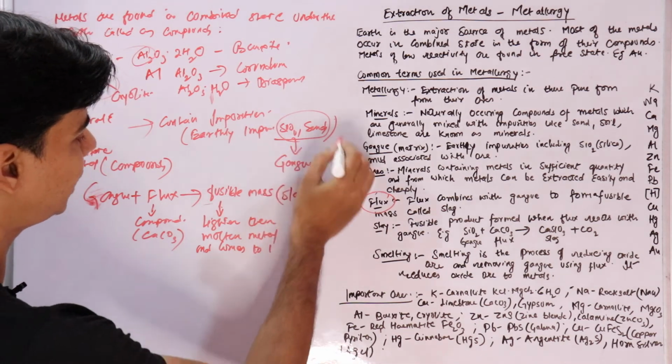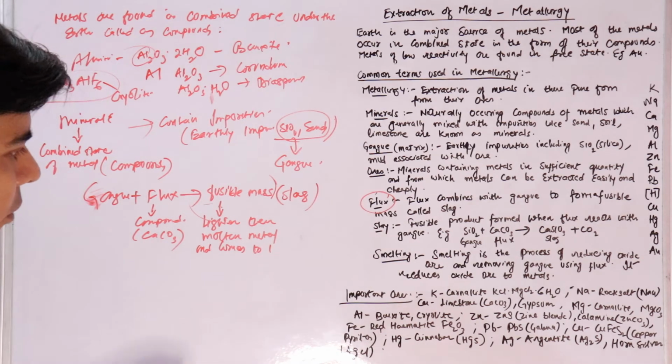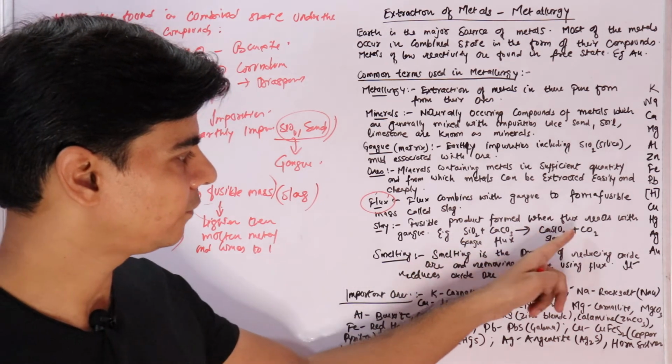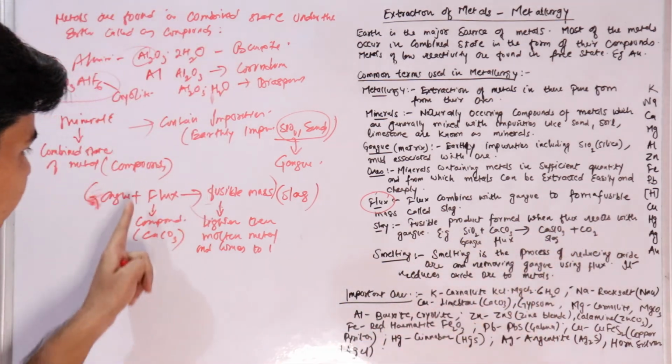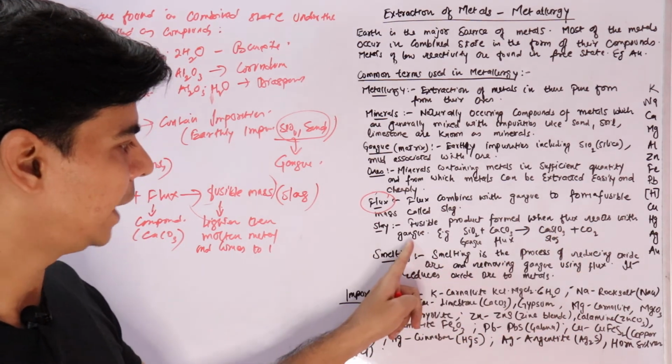This impurity of gangue is removed in the form of fusible mass. I hope all this is clear to you now. So slag is the fusible product formed when flux reacts with gangue. Flux is this calcium carbonate.